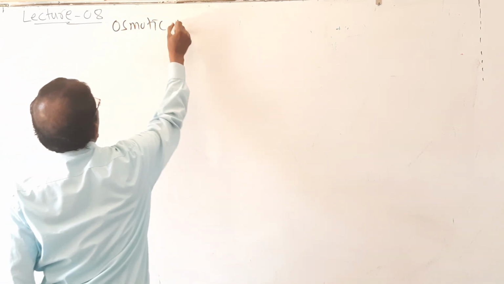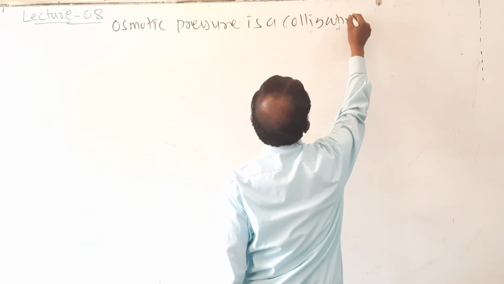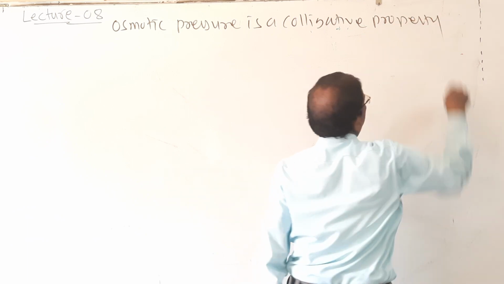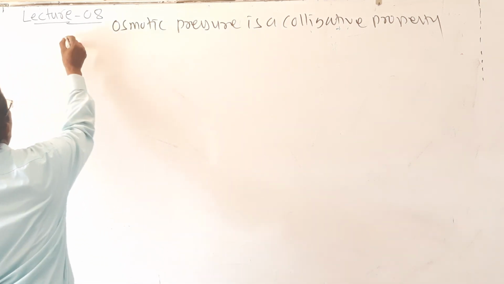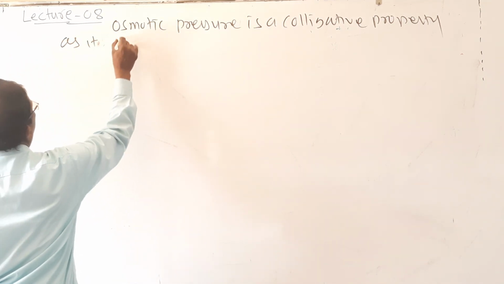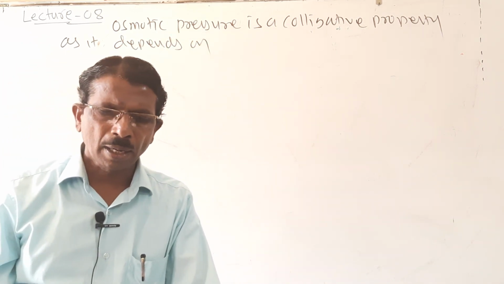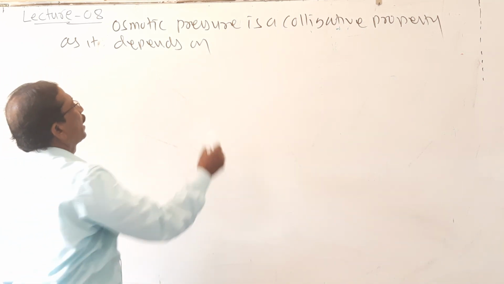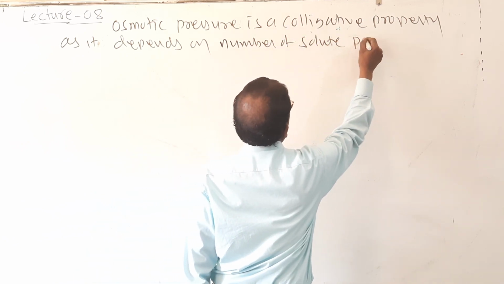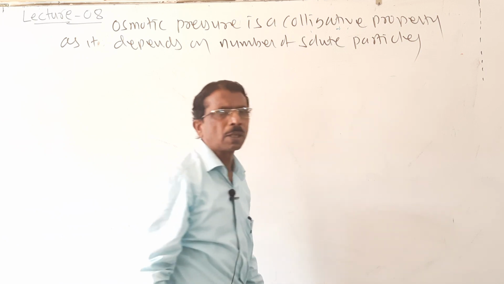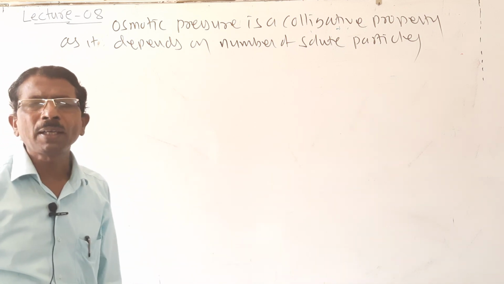Osmotic pressure is a colligative property as it depends on the molar concentration, that is, on the number of solute particles in the solution and on the molarity of the solution.